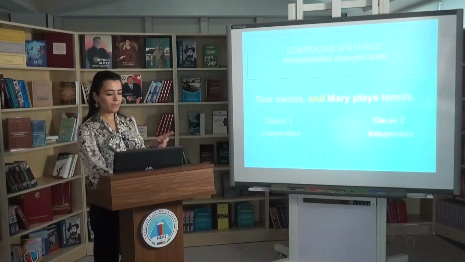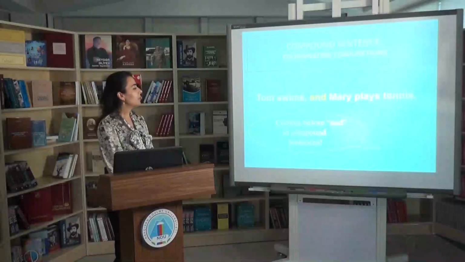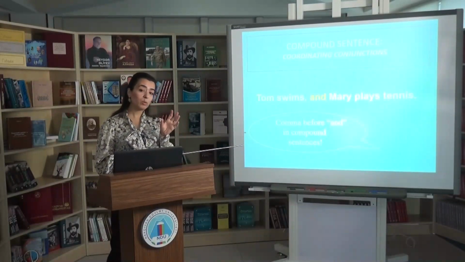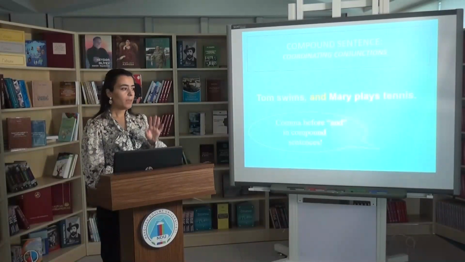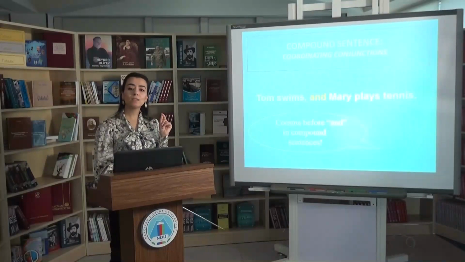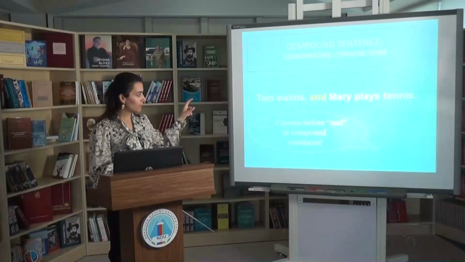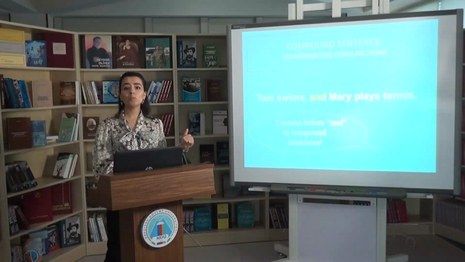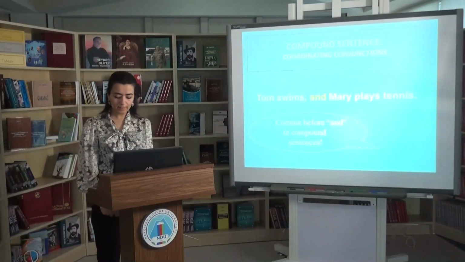Okay, Tom swims and Mary plays tennis. It is the same example that I have analyzed and spoken about. The point that I would like to draw your attention to is the punctuation rule. If "and" connects independent phrases, not independent clauses, we cannot use any comma. But in this sentence it connects independent clauses. In these situations, "and" can be preceded by a comma. Here I have written a comma before "and" in the compound sentence.